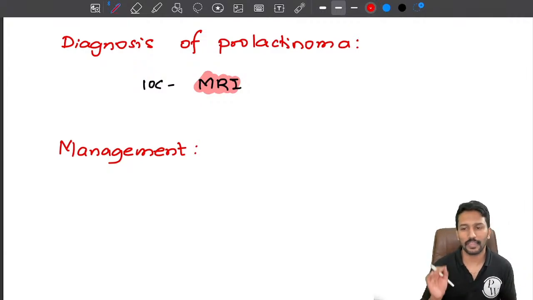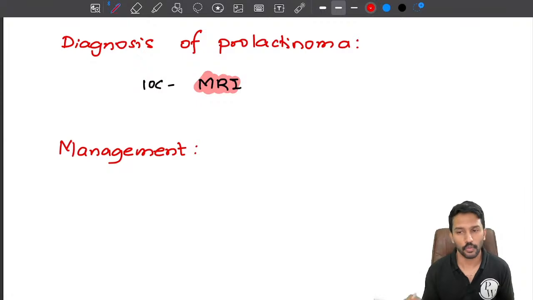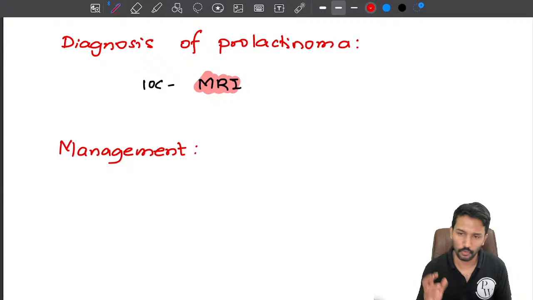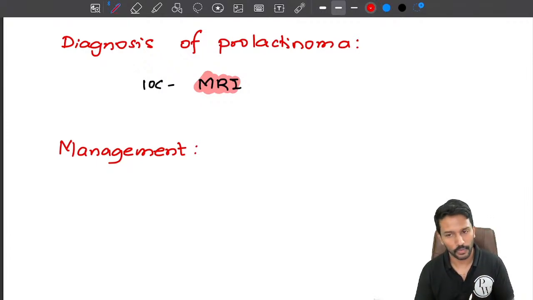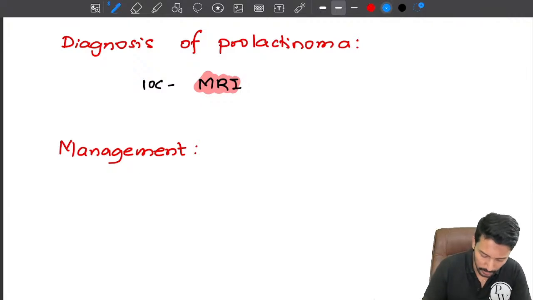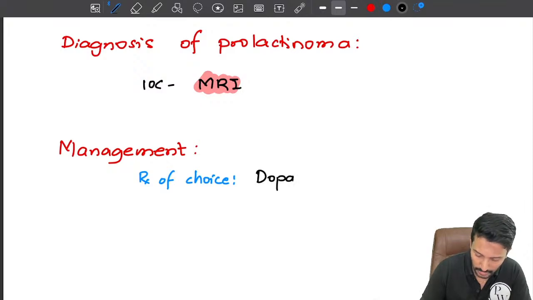Fortunately, the prolactin secreting tumors show excellent response to drugs. Like if we give them dopamine agonist, dopamine not only inhibits prolactin secretion, but it will also inhibit the replication of prolactin producing cells. So if I give dopamine agonist, I can suppress and the tumor size can shrink. Okay. So in that case, what will be my treatment of choice? Treatment of choice will be dopamine agonist and not surgery, regardless of the tumor size. Dopamine agonist,